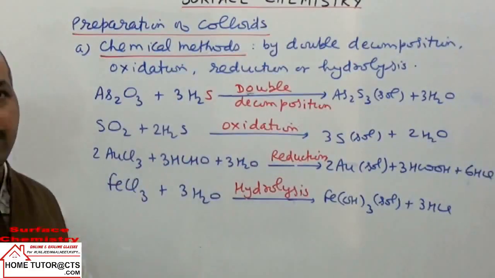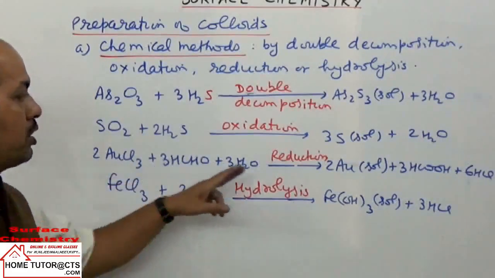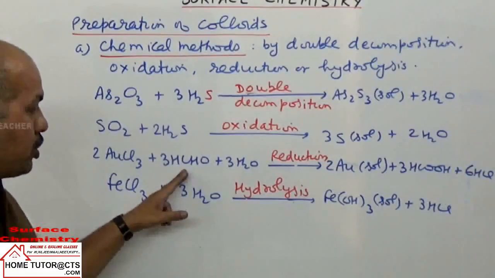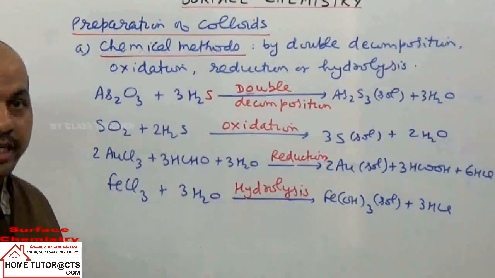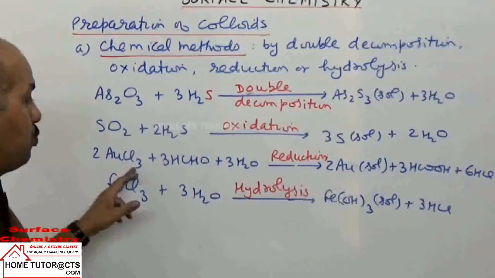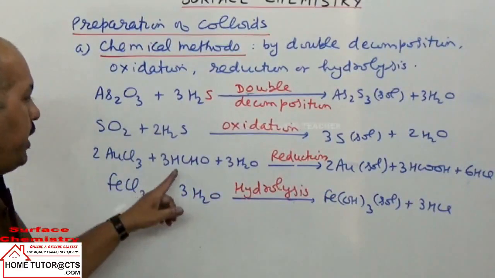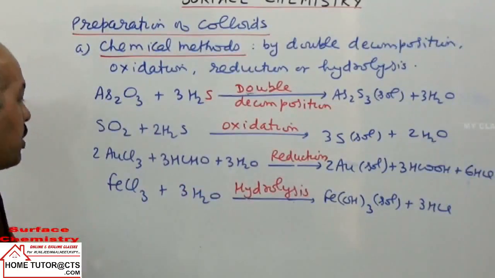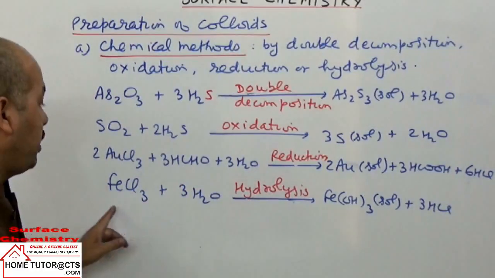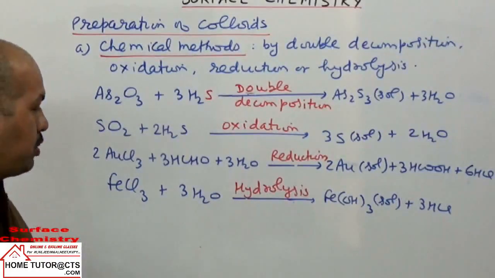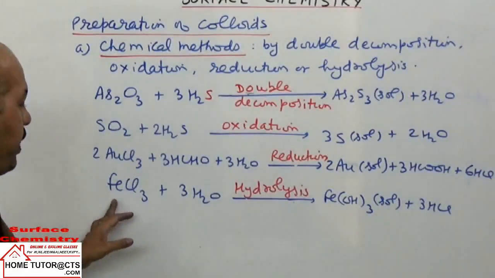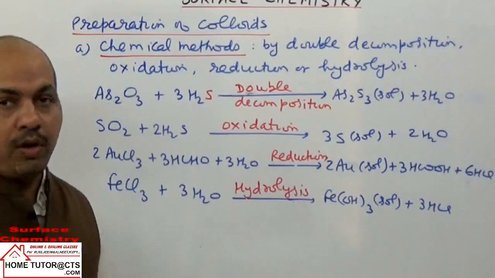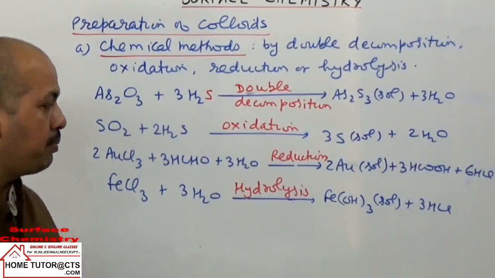Next is the reduction reaction. Gold metal sol is prepared by the reduction method on treating with HCHO, which is acting as a reducing agent, reduces AuCl3 to form Au metal, plus it gets oxidized to HCOOH, with HCl formed as a byproduct. Or we take the reaction of hydrolysis, where a common example is ferric chloride, which on hydrolysis can form ferric hydroxide sol and HCl as the reaction byproduct.